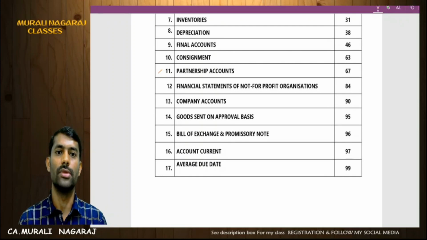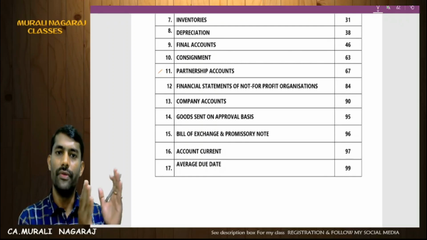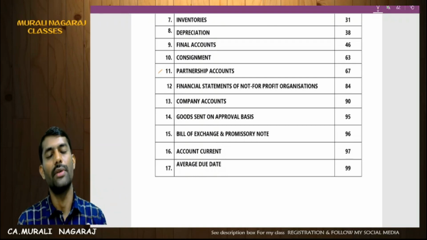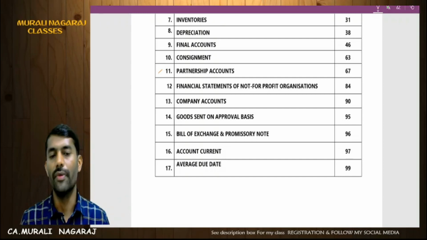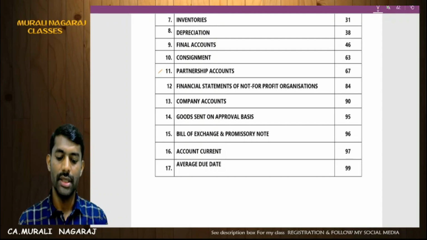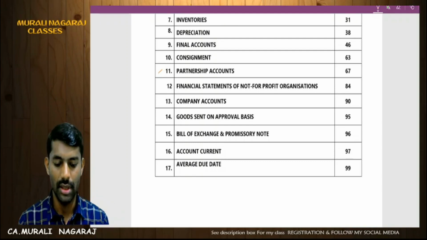Next, goods sent on approval. We have one normal model of question on goods sent on approval. If they accept, then it is a sale. Otherwise, if within the stipulated time they return, then it is a return. Otherwise, if the stipulated time has expired, then also we will treat it as a sale. Using this model, maybe a 4 to 5 marks question will be asked. So be prepared for this.